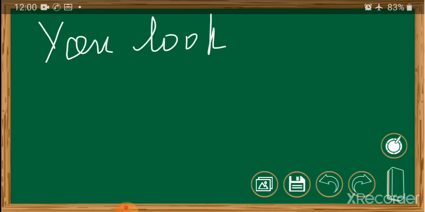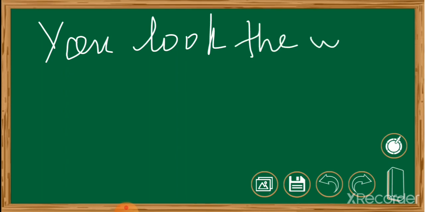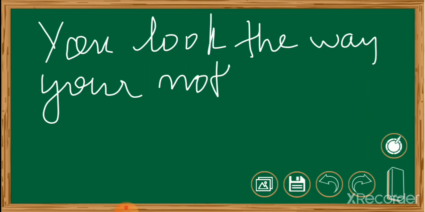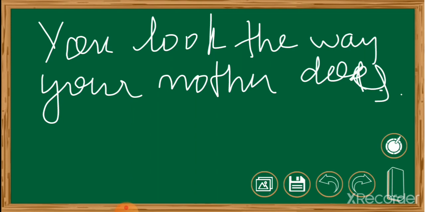You look the way your mother does. It is an example. Instead of using like, we can use the way, or use as, or as if, or as though also can be used instead of like.